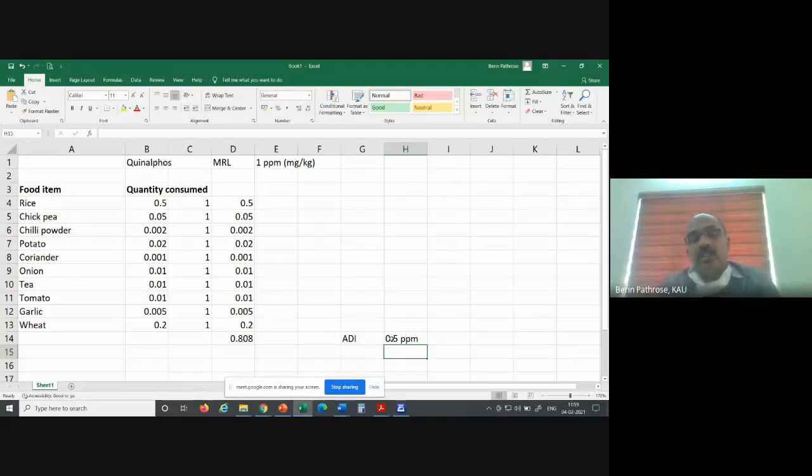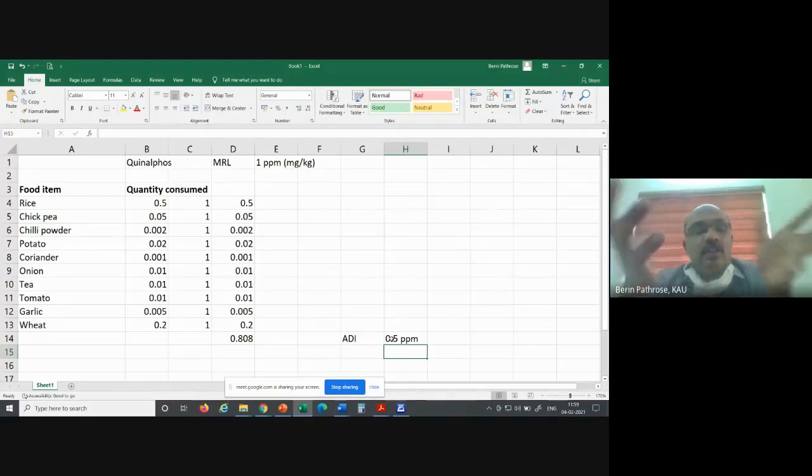Otherwise, what we will do is increase the waiting period. That is the next term I will be explaining. Waiting period is the period that we have to leave between spraying a pesticide and the harvest. That means if you are spraying a pesticide today, you should harvest only after, say, 5 days, 3 days, 6 days, etc. This is the waiting period.